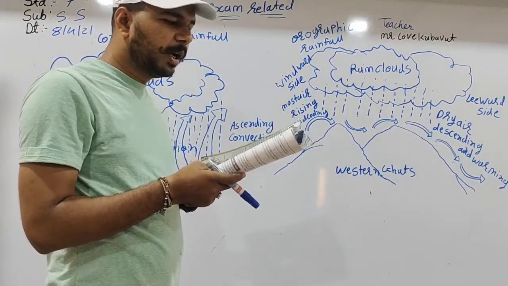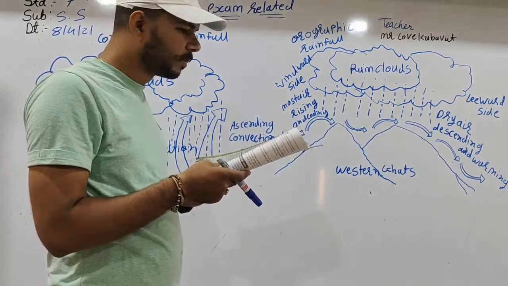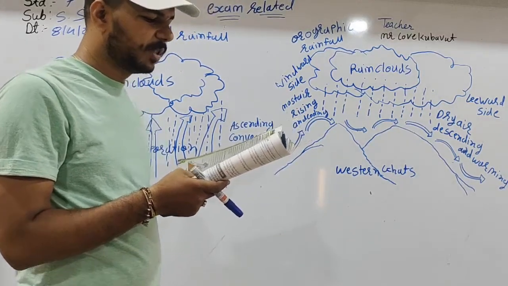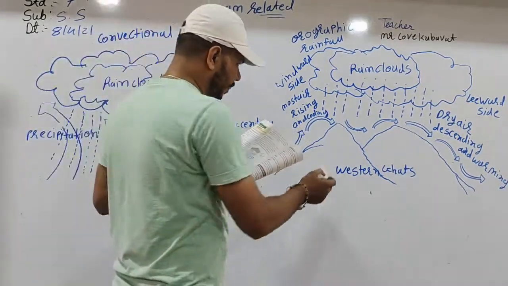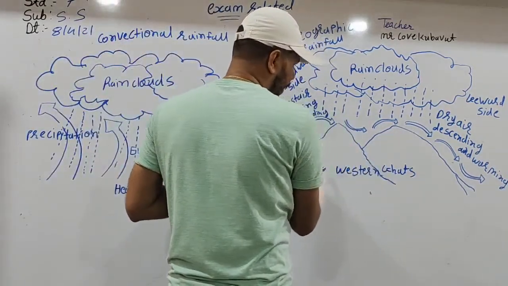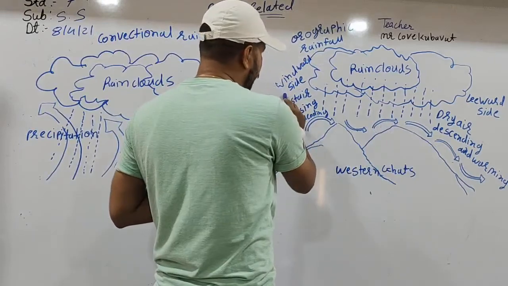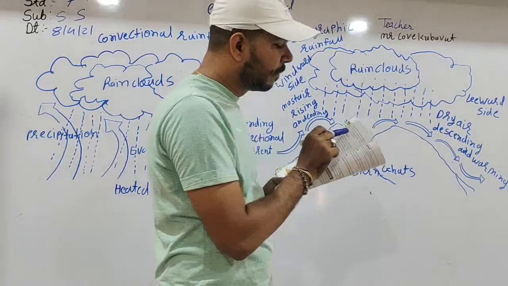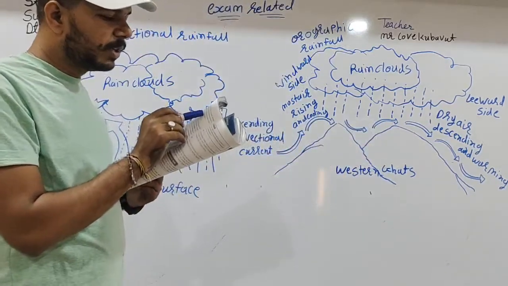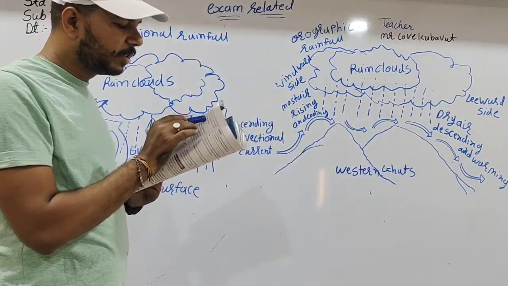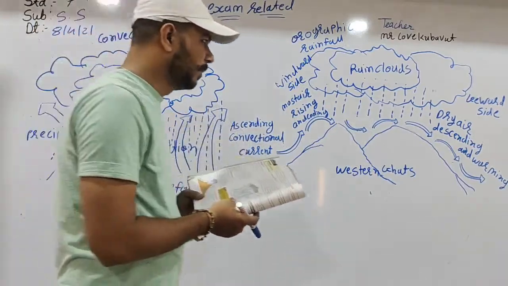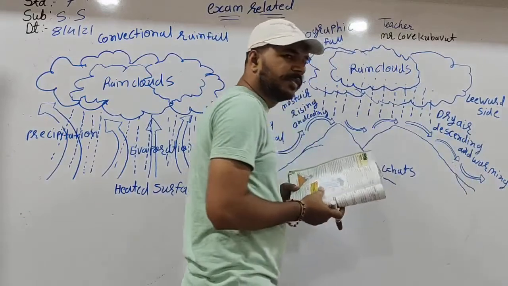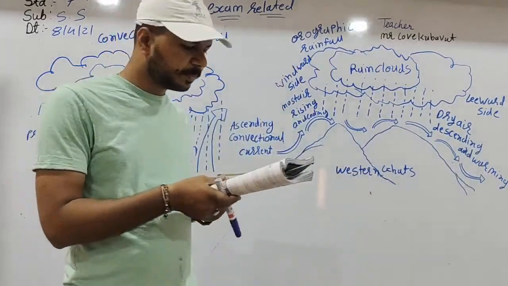For example, Mumbai on the west coast, being on the windward side of the Western Ghats, is the example. Mumbai receives more rain during monsoon than Pune, which is on the leeward side. Pune is here like this. Leeward side means very little rain.